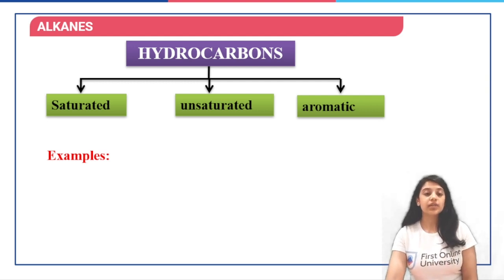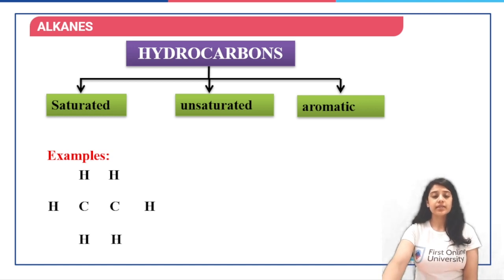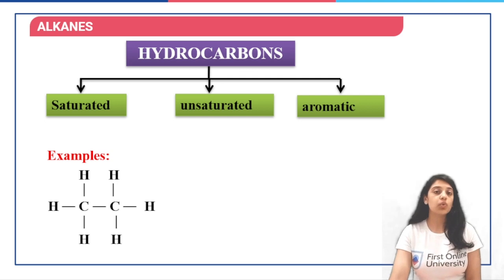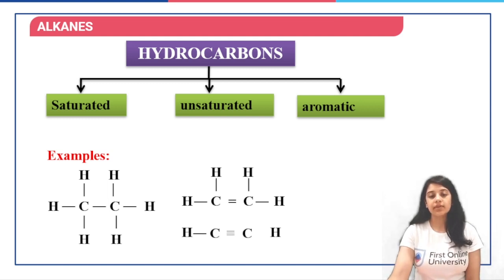Talking about saturated hydrocarbons. So if we look at the simple structure, which has all the single bonds, there is no multiple bond present. These are saturated hydrocarbons. Those hydrocarbons which contain a double or a triple bond are unsaturated hydrocarbons, and this is another example for unsaturated hydrocarbon.